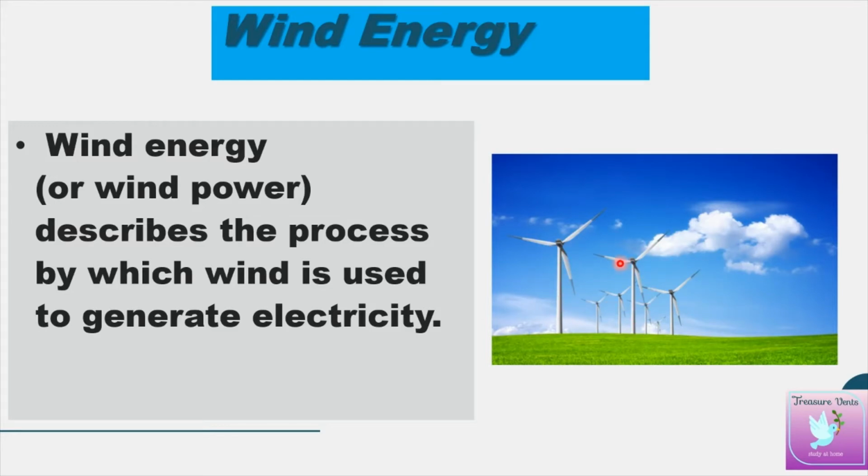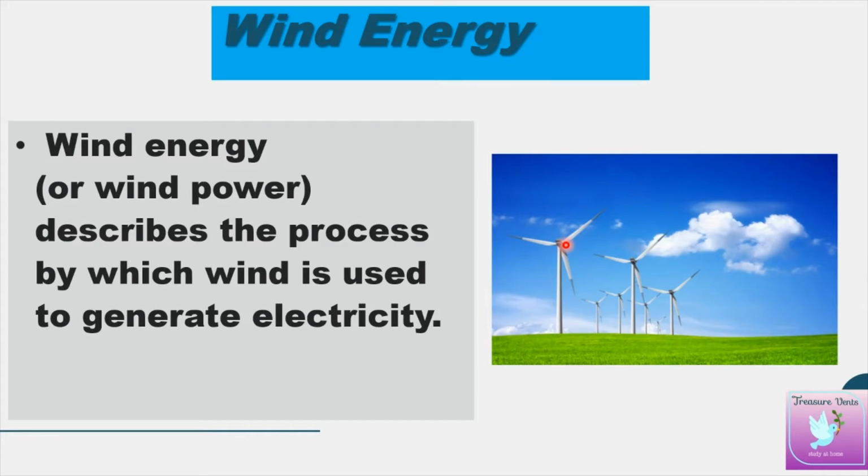So what is the exact working of wind power plants? Wind energy, wind power, describes the process by which wind is used to generate electricity. Here we know that wind has some power to move these turbines, to move this shaft.